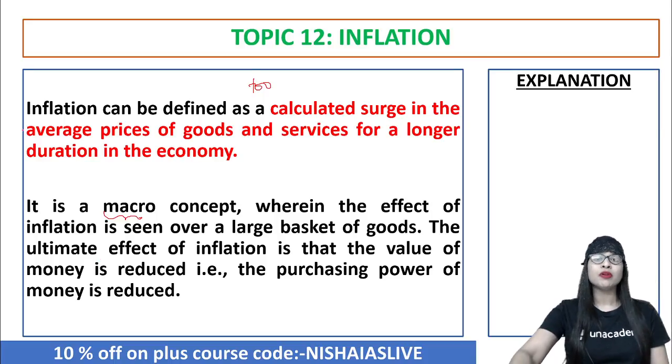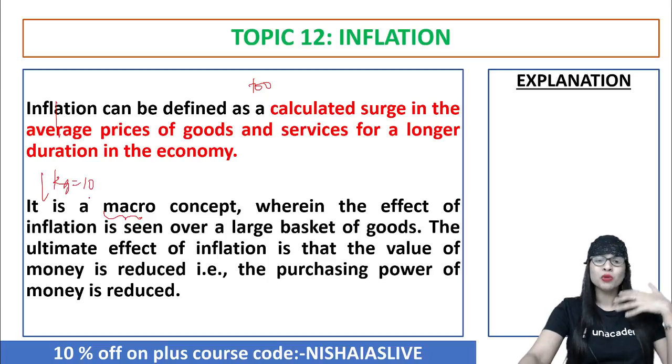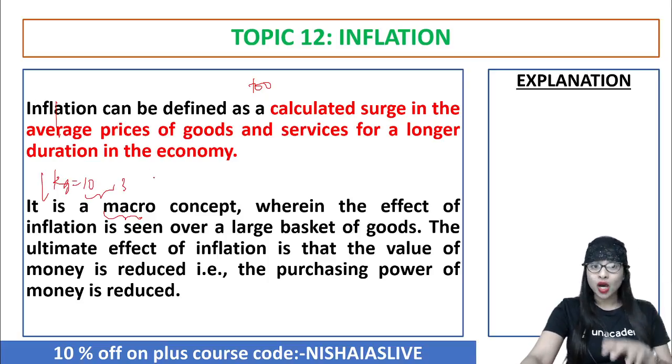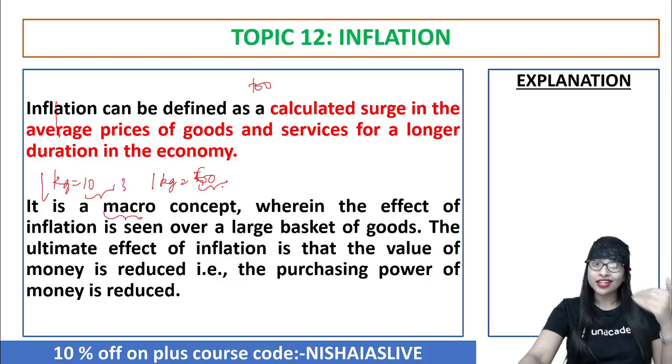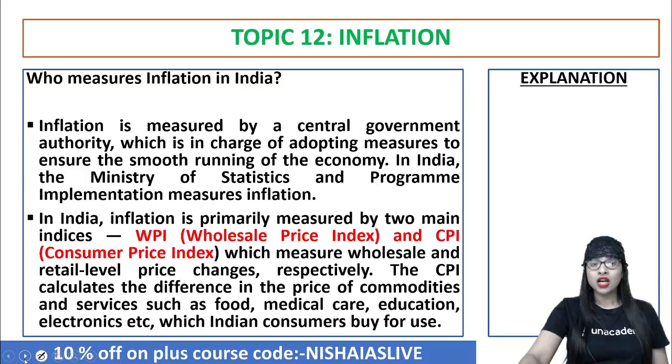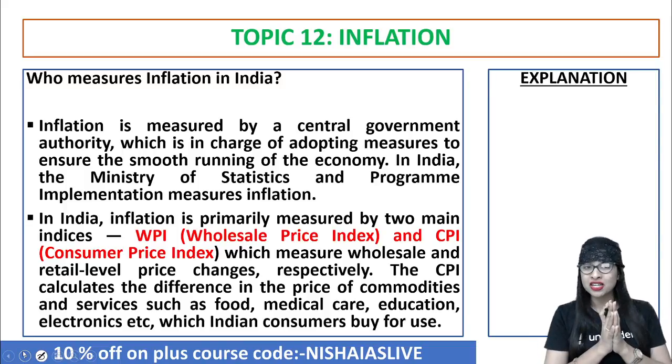Previously, let's say for example, when the price of tomato was 10 rupees for 1 kg, you would buy even 3 kg at a stretch. But now if the price of tomato for 1 kg is, let's say, 30 or 40, or even 60, you will think of going for 2 to 3 kgs. Rather, you may even reduce your demand to half a kg. So that is how it works. Clear? Now the next question is, who measures inflation for our country, India?